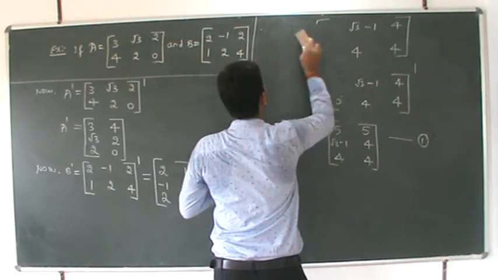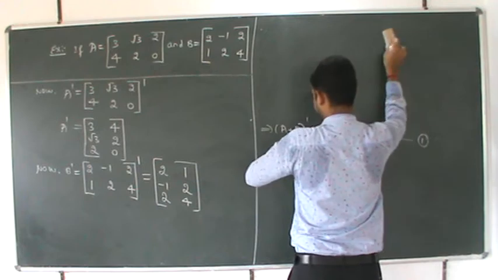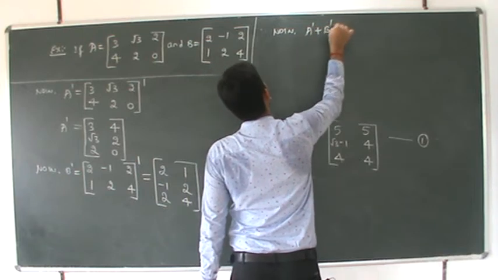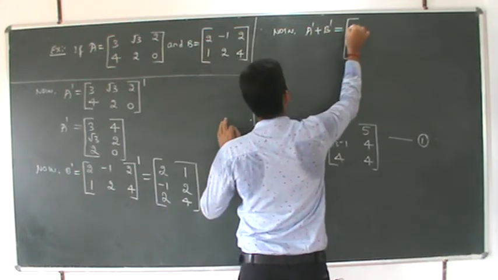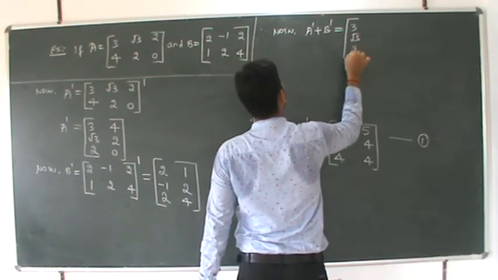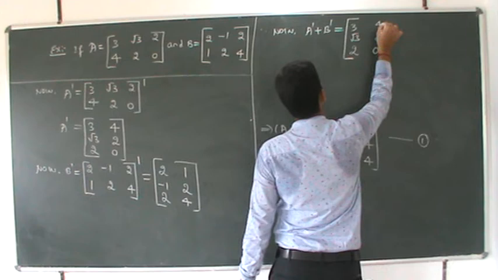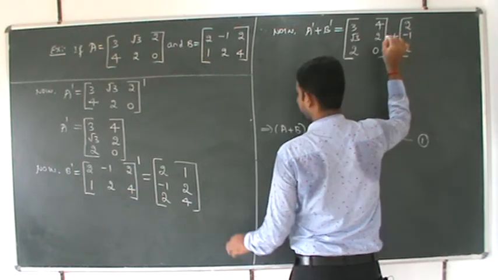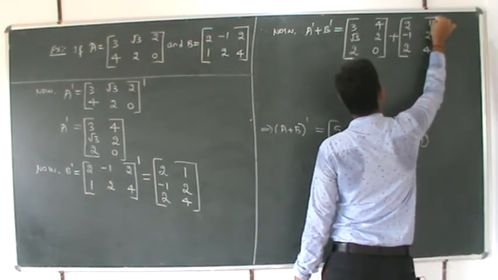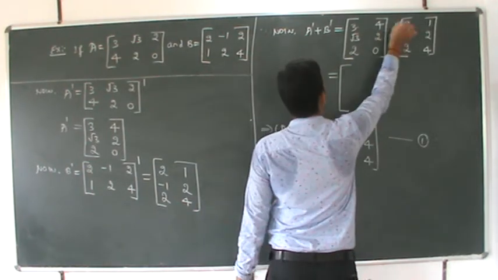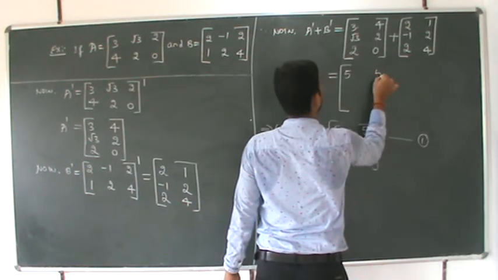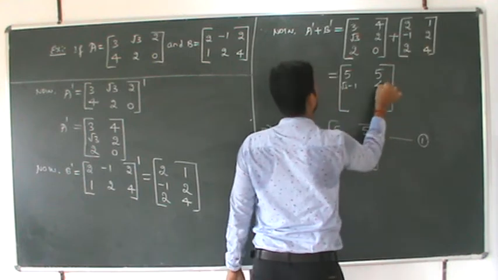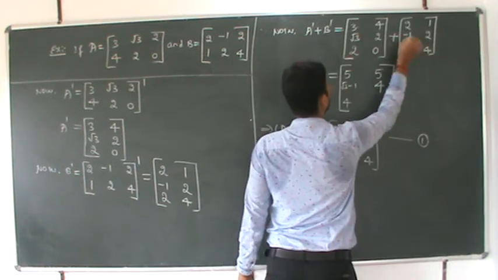Now, A dash plus B dash, which is equal to A dash is [3 root 3 2 4 2 0] plus B dash [2 minus 1 2 1 2 4], which is equal to 3 plus 2 is 5, 4 plus 1 is 5, root 3 plus minus 1 is root 3 minus 1, 2 plus 2 is 4, 2 plus 2 is 4, 0 plus 4 is 4.